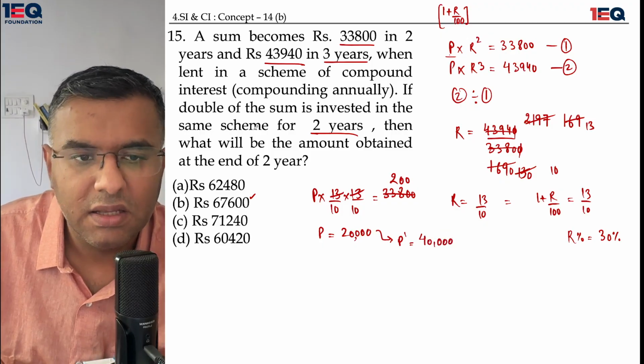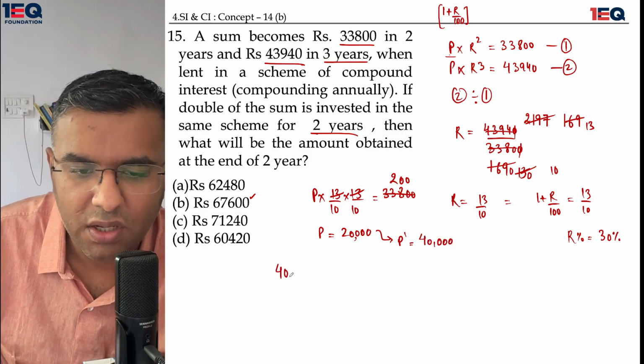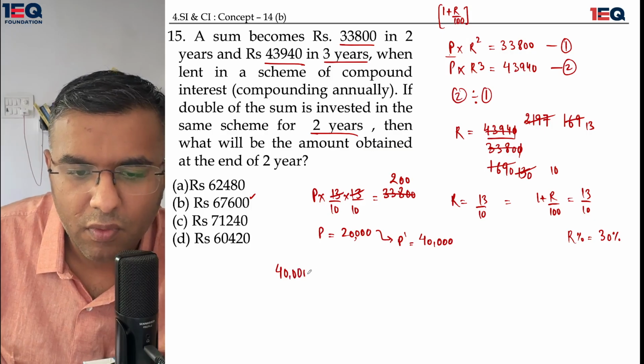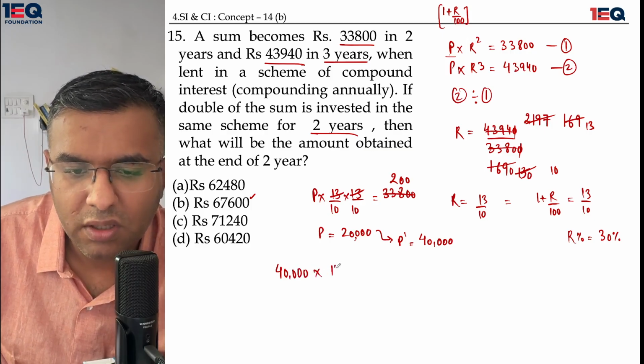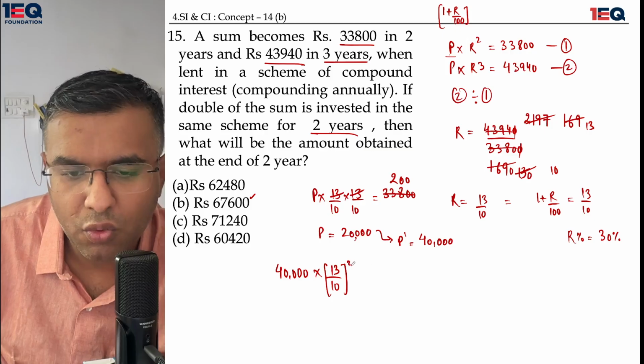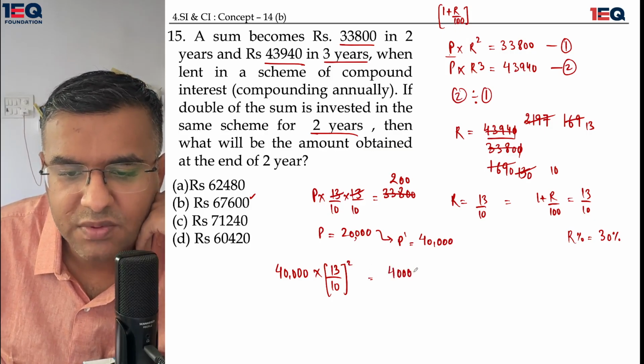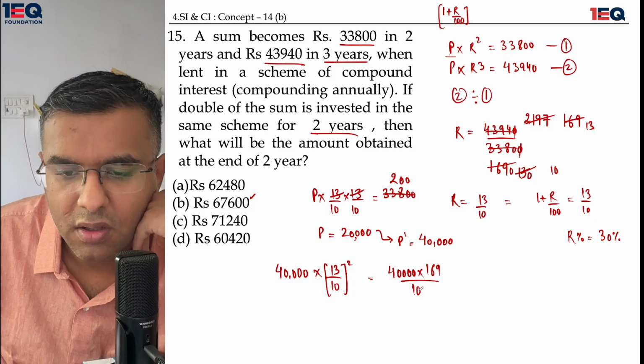They're asking that the double of the sum has been invested, so this 40,000 now would be subject to a 30% increase over 2 years. That would make it 4 times 0 multiplied by 169 whole upon 100.